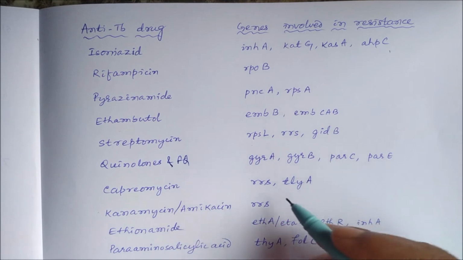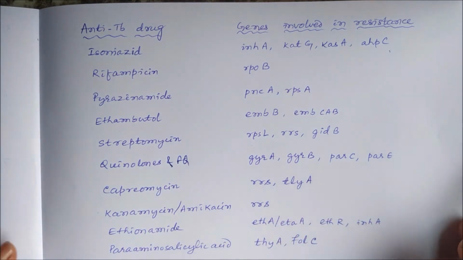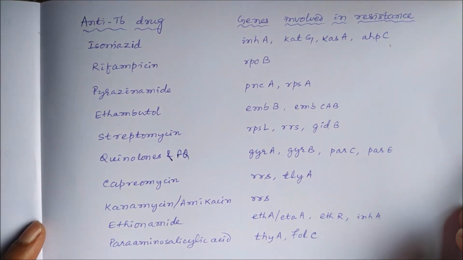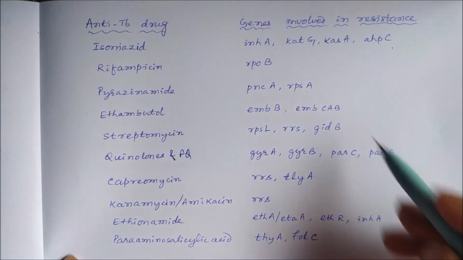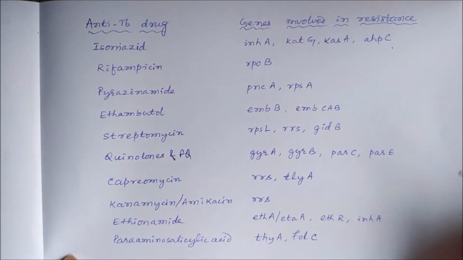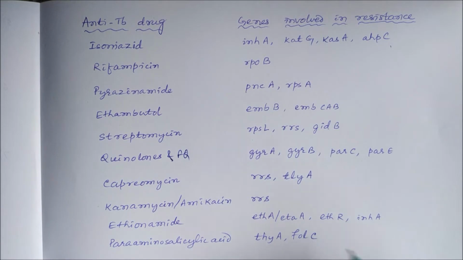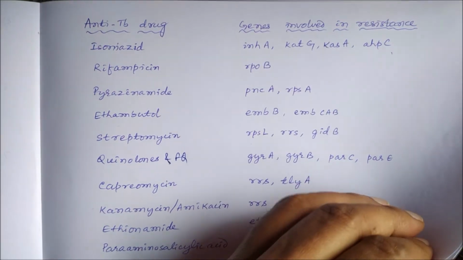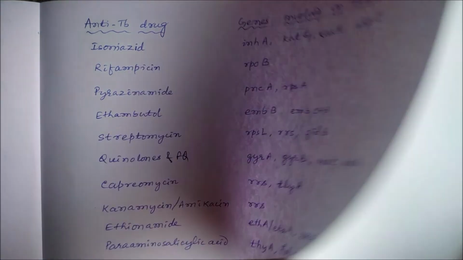Then capreomycin, RRS and TLYA; kanamycin or amikacin, RRS; ethionamide, ETHA, ETHR and INHA, the same gene as isoniazid. Para-aminosalicylic acid, THYA and folC gene, because para-aminosalicylic acid is a competitive inhibitor of PABA and inhibits folic acid synthesis.